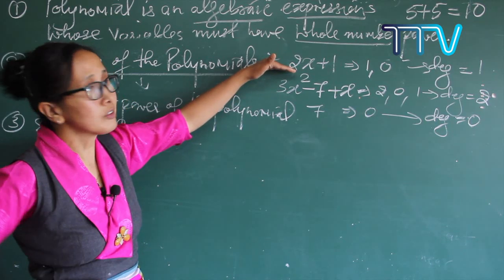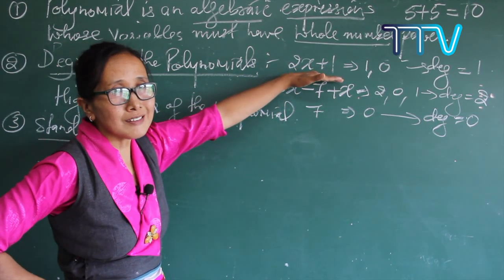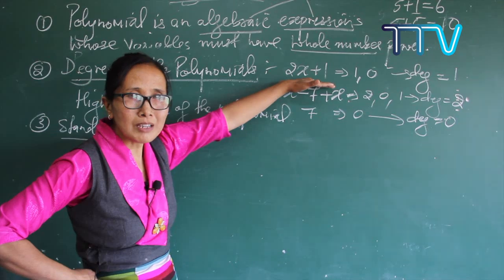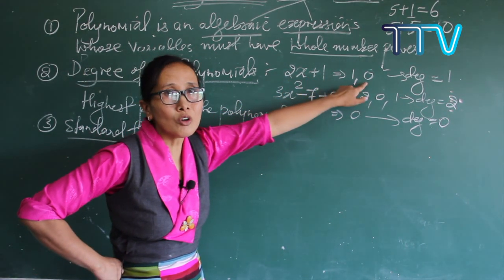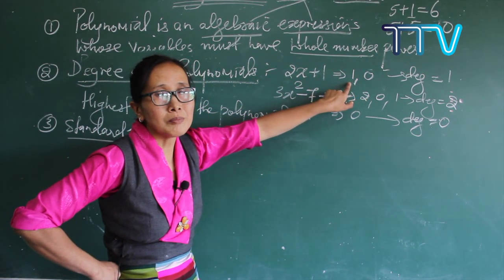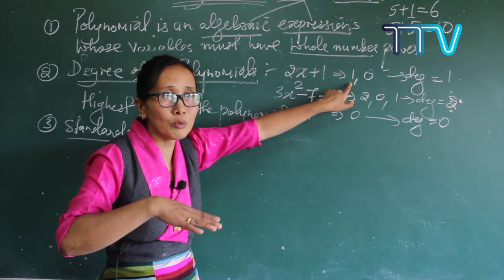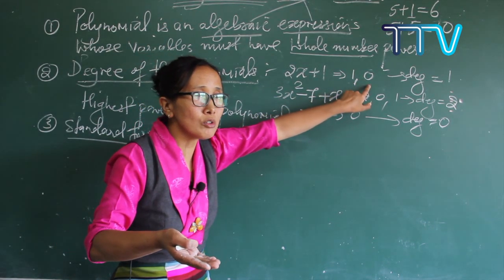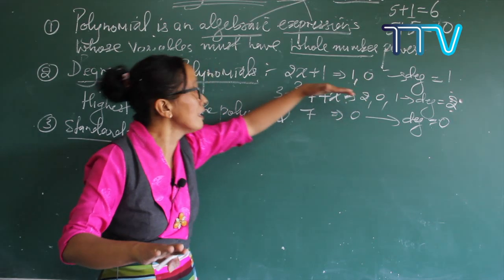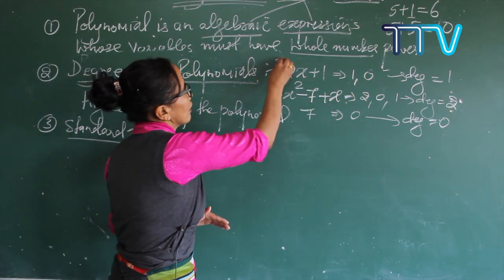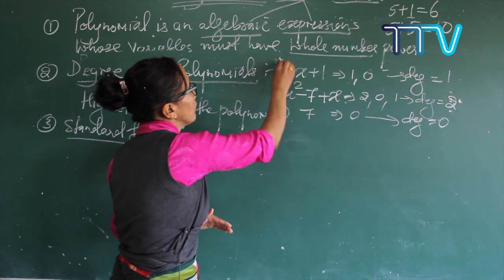First of all, see 2x plus 1. Is it in standard form? 2x plus 1. Yes, it is in degree order. Degree 1 comes first, meaning the highest power always comes first, and the next one is 0. So it is totally in order. So it is in standard form. Yes, it is in standard form, right?